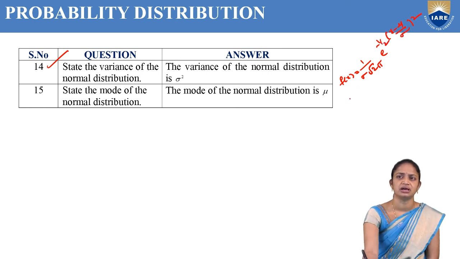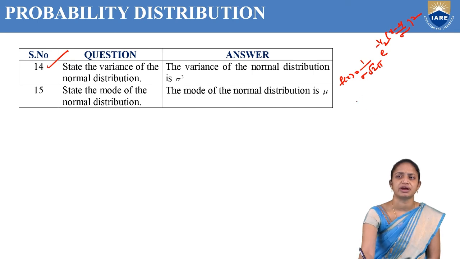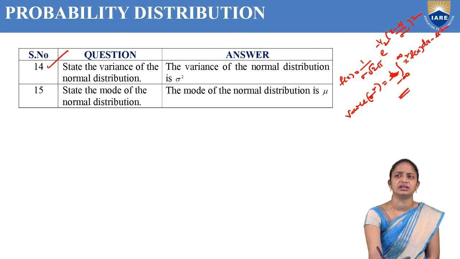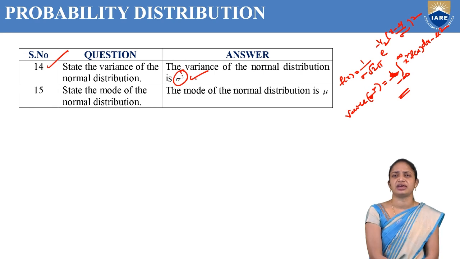But here in the normal distribution x is a continuous random variable. So the variance formula will be in the form of integration, that is sigma square equal to the integration over minus infinity to infinity of x square f of x dx minus mu square. By using this formula we can derive the variance of the normal distribution, which is sigma square.